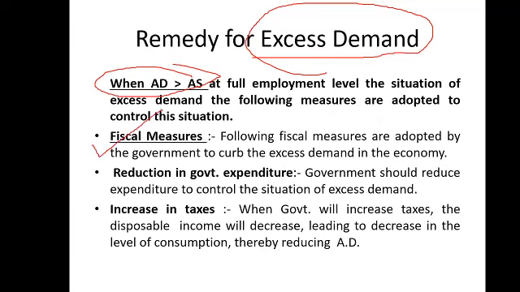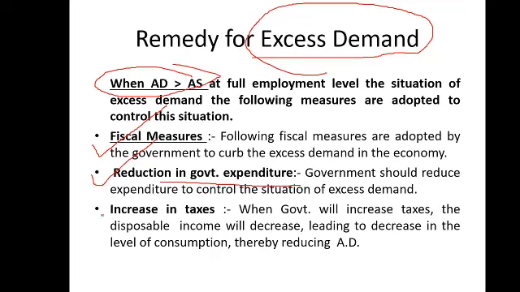Through government policy or fiscal policy, what can the government do? Just the opposite of what we did in the earlier situation. Here we have to reduce the government expenditure. The government has to reduce expenditure on the different schemes and programs, because already there is excess money. The demand is high, so the government wants to control it. So the government will decrease expenditure on public goods, public services and public enterprises. By many ways the government can reduce the expenditure.